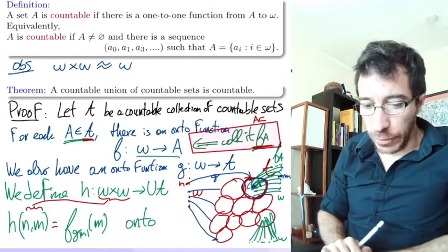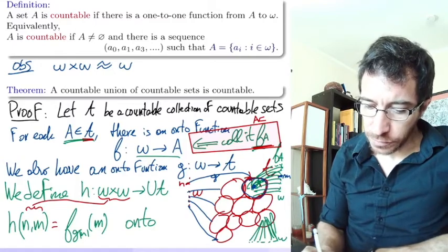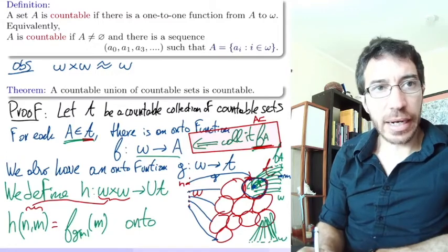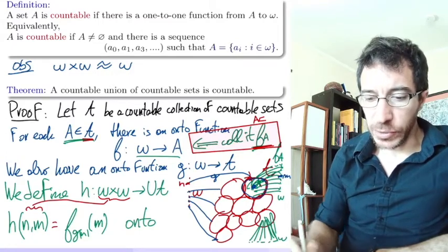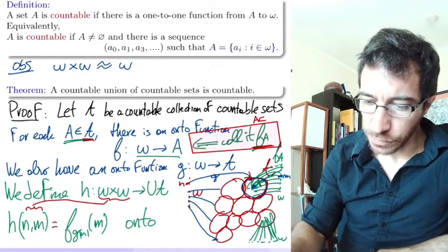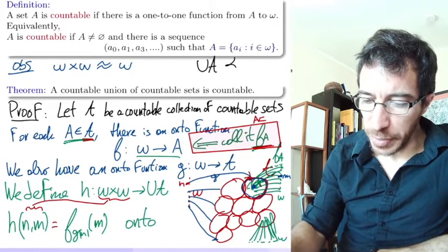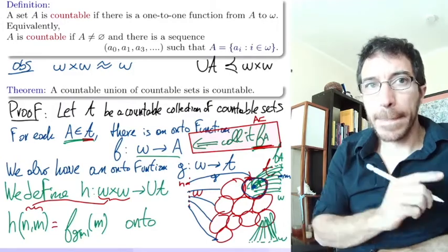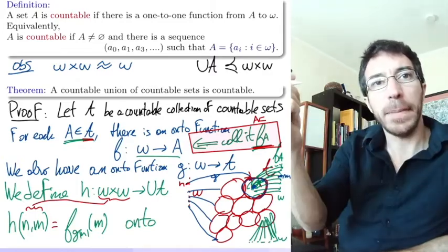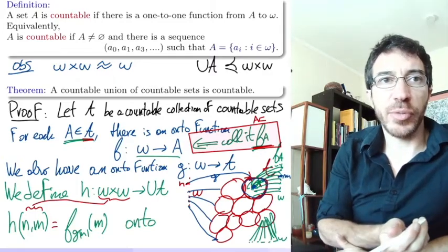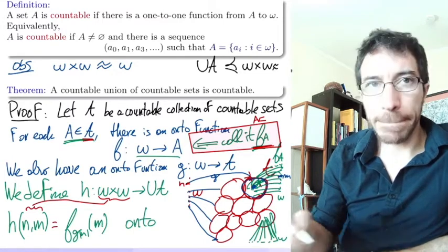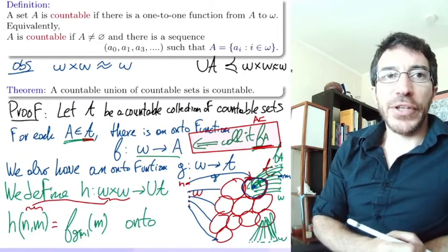Okay, are we done? We're almost done. We have a function from omega times omega onto the union of the collection. So essentially we proved that the union of the collection is dominated by omega times omega, right? We have an onto function going, I guess, that way. But we know omega times omega is equinumerous to omega, so the union is dominated by omega. So we get that the union of the collection is countable.